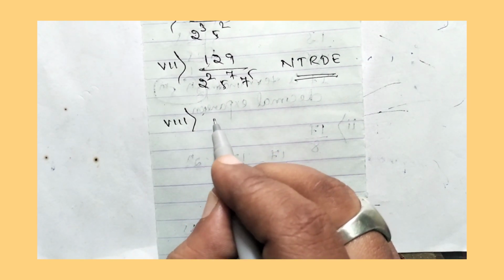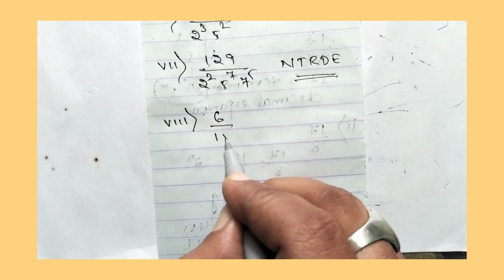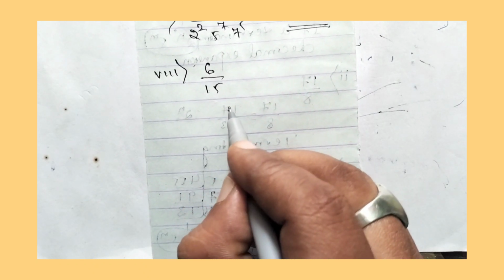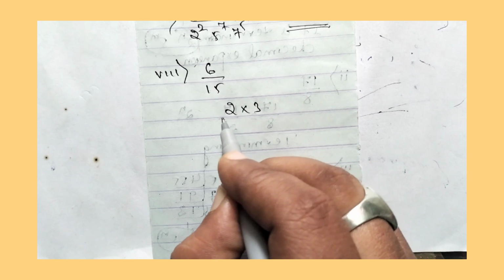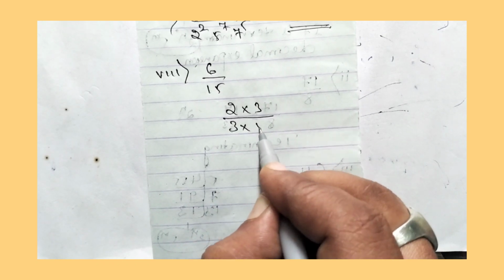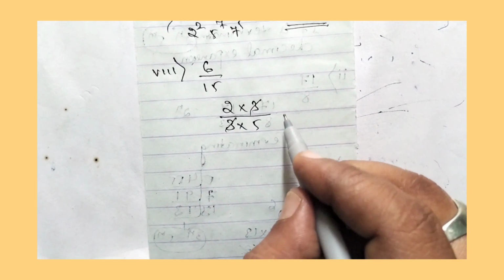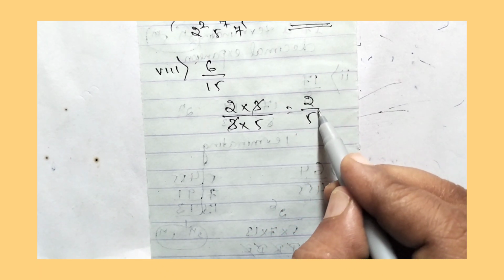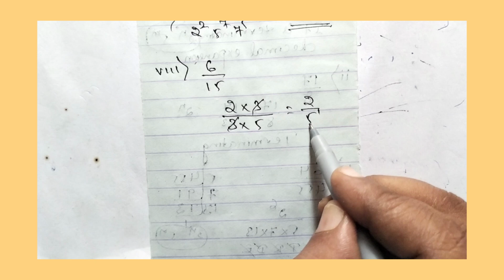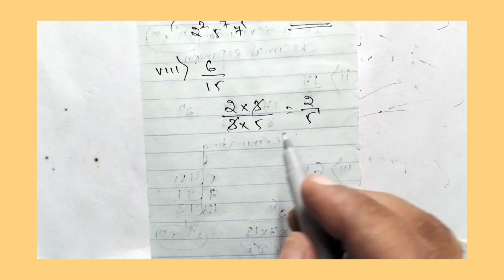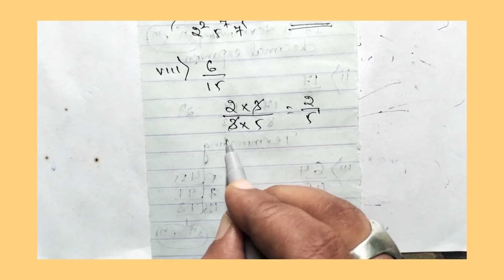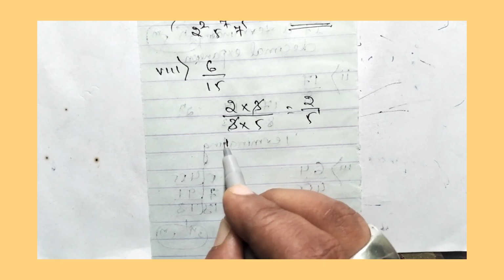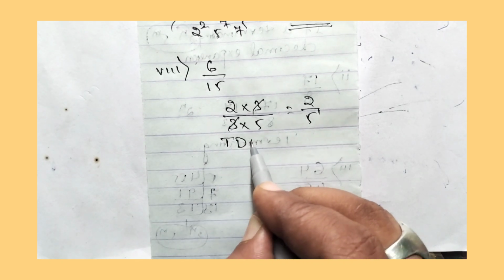So the 8th question is 6 divided by 15. So 6 can be written as 2 into 3, 15 can be written as 3 into 5. 3 3 cancelled. So what remains is 2 divided by 5. So 5 is 5 to the power of 1. So the denominator is in the form of 5 to the power of m. Therefore it is terminating decimal expansion.